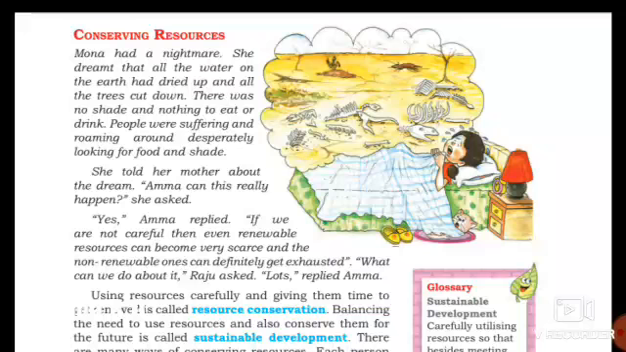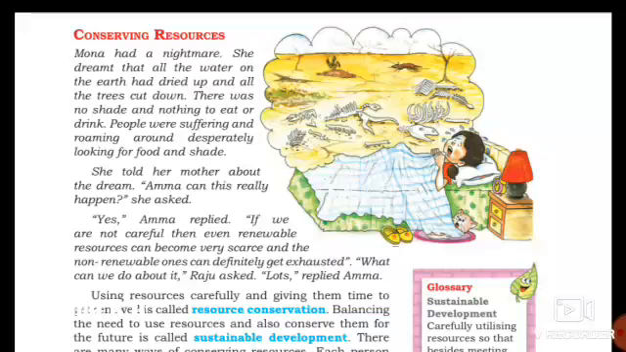Who dreamed that? Mona. What was the dream? One day the water on the earth had dried up. All the trees were also cut down. No shade, nothing to eat and drink. So what were the people doing? They were suffering and roaming around desperately looking for food and shade. That was a frightening dream for Mona.